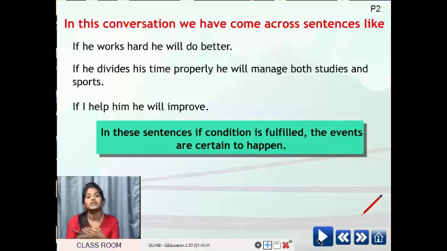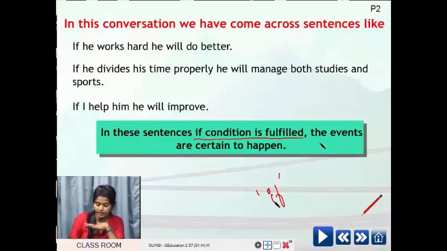In these sentences, if the condition is fulfilled, the events are certain to happen. That means, when we use if, the condition is fulfilled. That means it speaks about the possibility of the events.